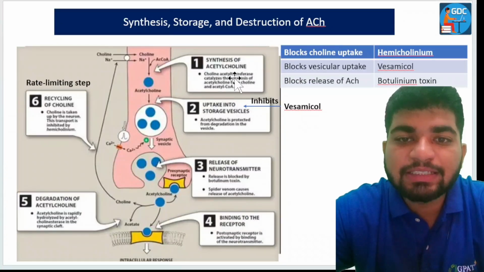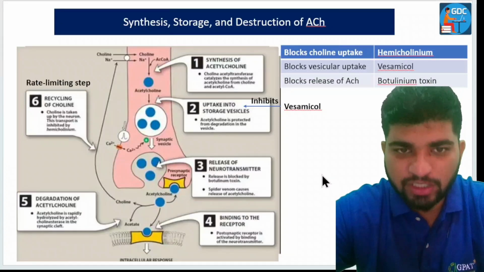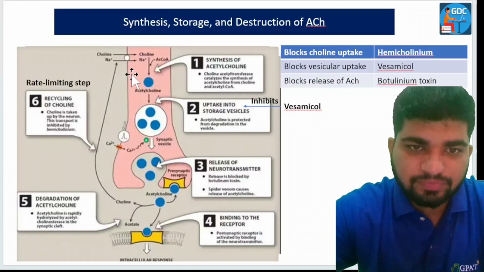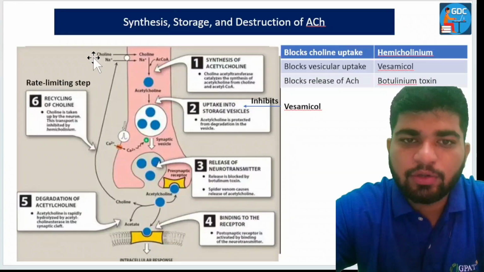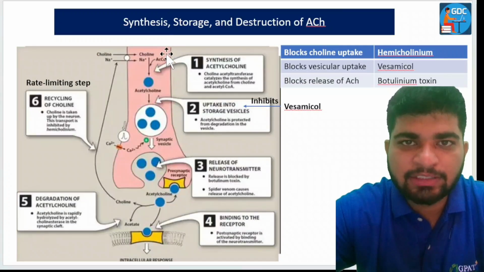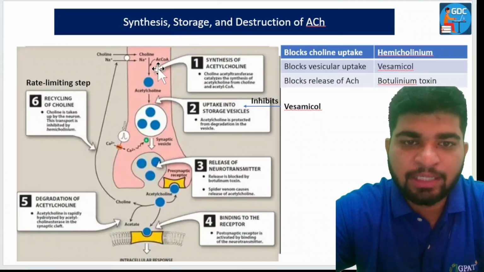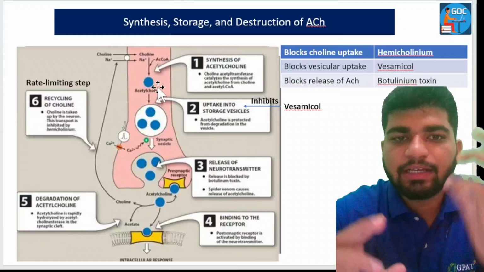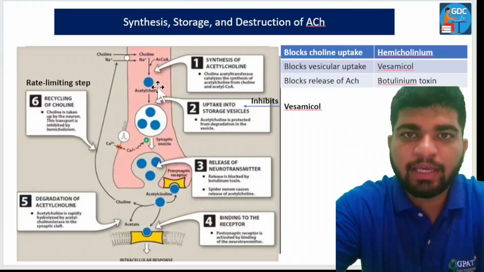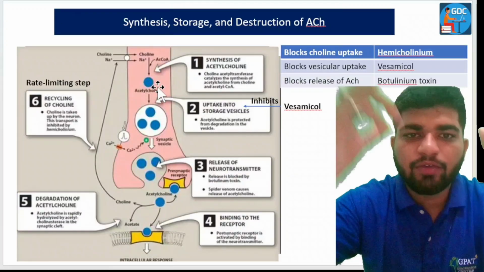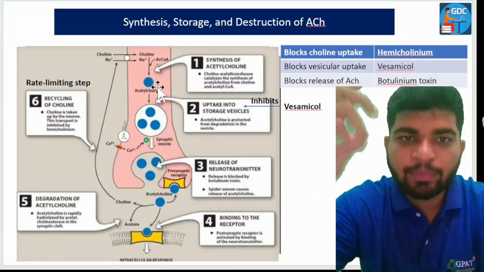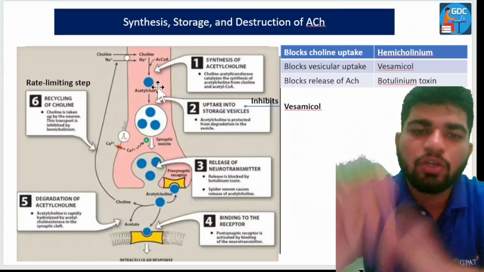That is choline acetyltransferase, that is ChAT. Now, choline gets into the cholinergic axonal membrane, and acetyl coenzyme A also. From choline and acetyl coenzyme A, ChAT catalyzes the reaction and forms acetylcholine.